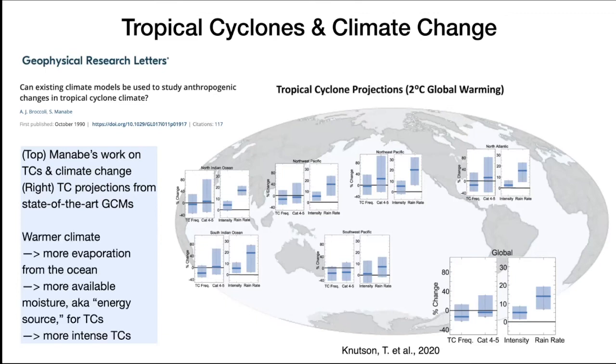And the reason is consistent with the process that I mentioned earlier, which is that if there is heating or warming of the surface temperature, there is more evaporation from the ocean. That means there's more available moisture. The available moisture acts as an energy source for the tropical cyclones. So the tropical cyclones can become more intense. And this is just one part of the story. Scientists also ask, how will the tracks of the tropical cyclones change? Will they go more toward the west or toward the north or the south? That's another question that many people are still trying to answer using different types of models.